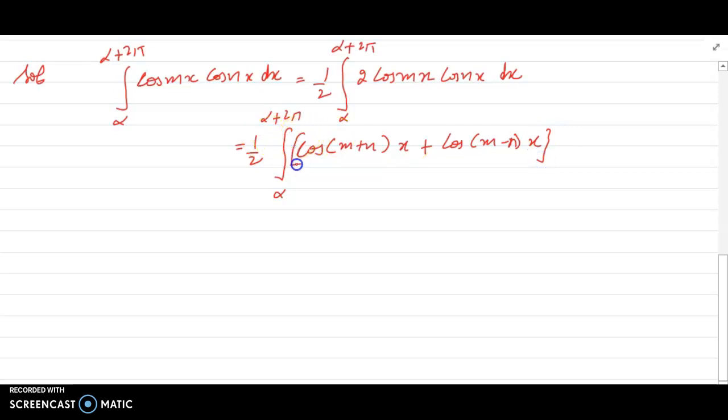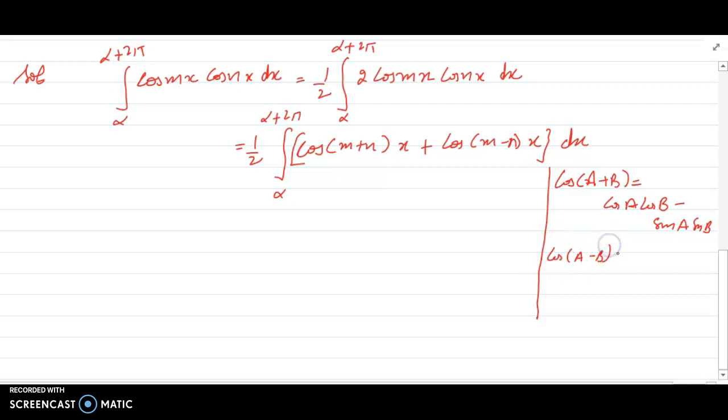In case you have forgotten the formula, you can recall it. See how we can recall the formula. In lower classes we did cos of a plus b. What is it? Cos of a plus b is cos a cos b minus sin a sin b. Similarly, we can write cos of a minus b. Cos of a minus b is cos a cos b plus sin a sin b.